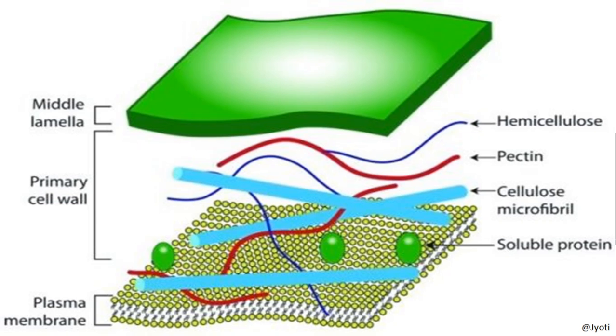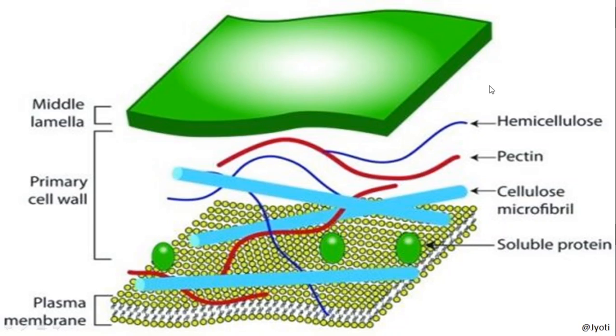Here you can see the structure of a cell wall, and this is the plasma membrane. Outer to the plasma membrane, the primary cell wall is present. The primary cell wall is often converted into secondary cell wall, and then you can see the middle lamella.